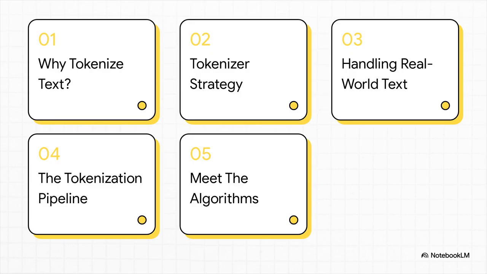So to get our heads around this, we're going to follow a really clear 5-part roadmap. We'll start with the why, the big picture. Then we'll get into your high-level strategy. After that, we'll tackle the messy reality of real-world text, peek under the hood at the pipeline, and finally, we'll meet the algorithms that do all the heavy lifting.